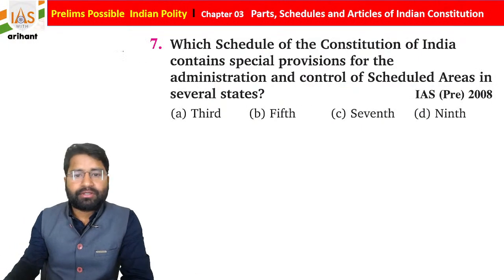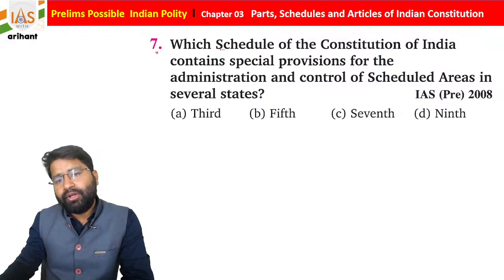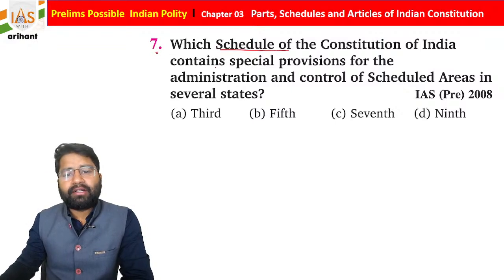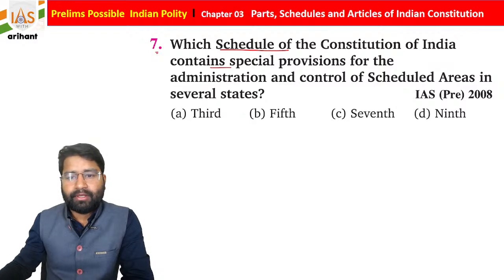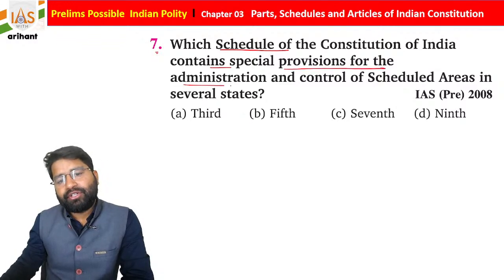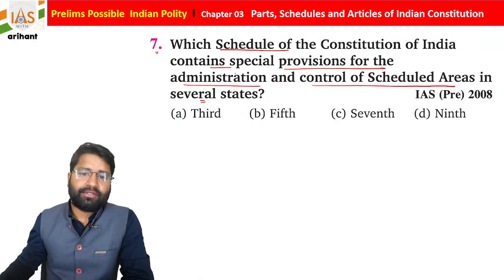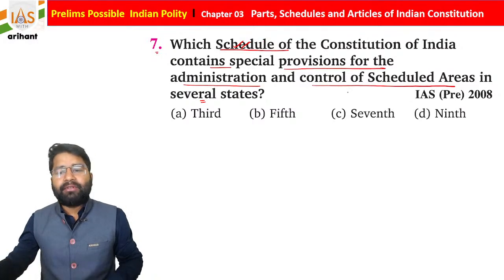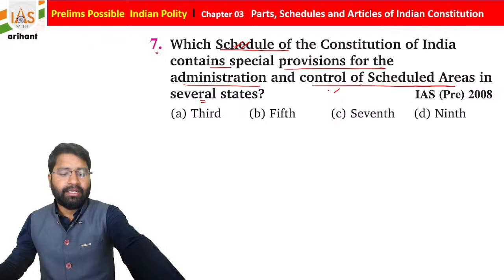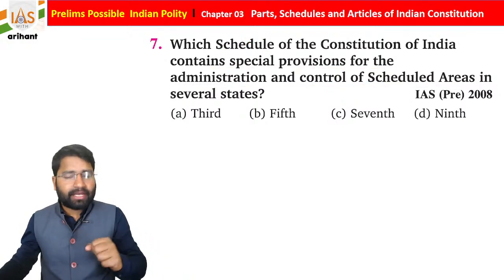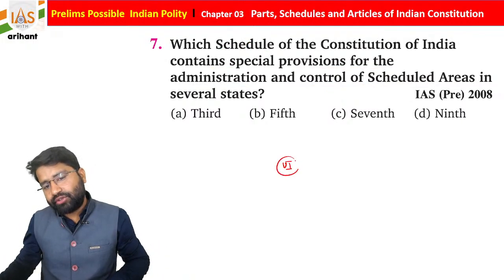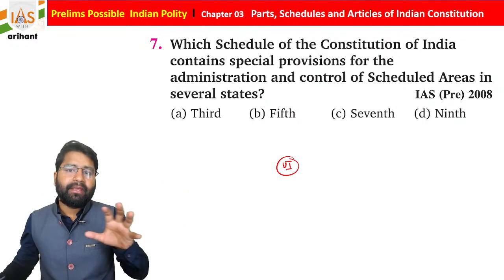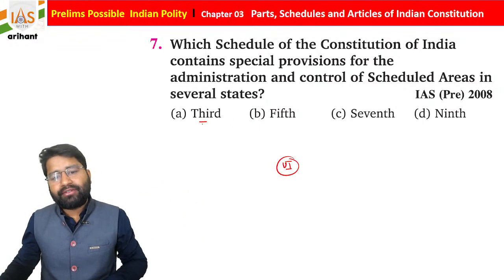Now we are moving towards another question. Which schedule of the Constitution of India contains a special provision for the administration and control of scheduled areas in several states, students? As I told you, the Sixth Schedule is for Assam, Tripura, Meghalaya and Mizoram. The Third Schedule, as you know, is for the types of oath.